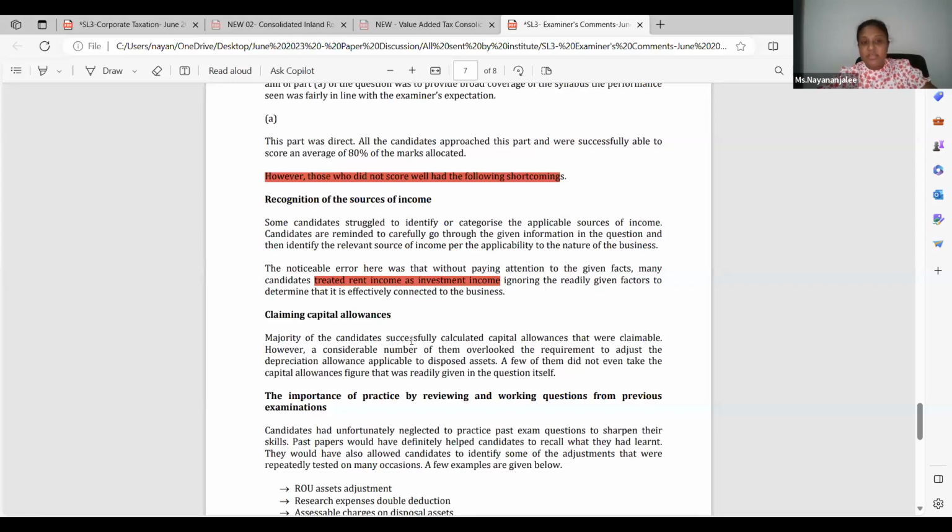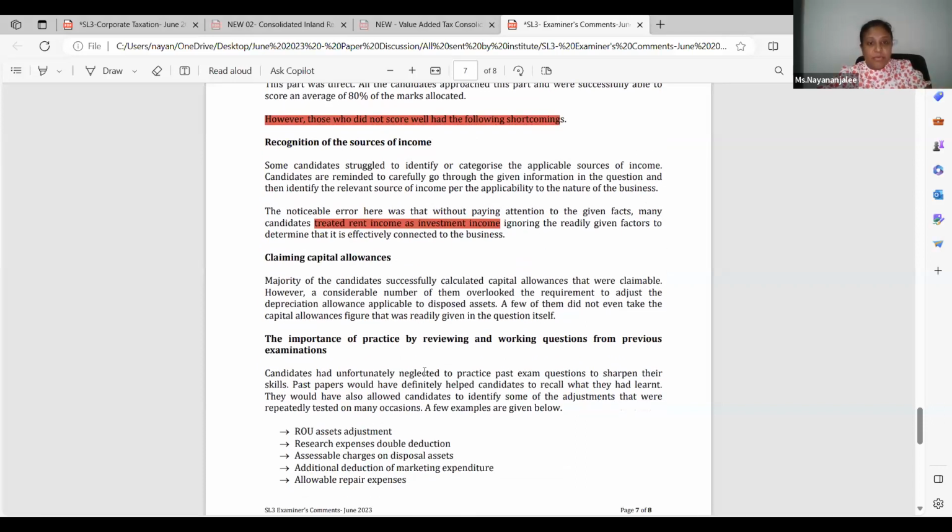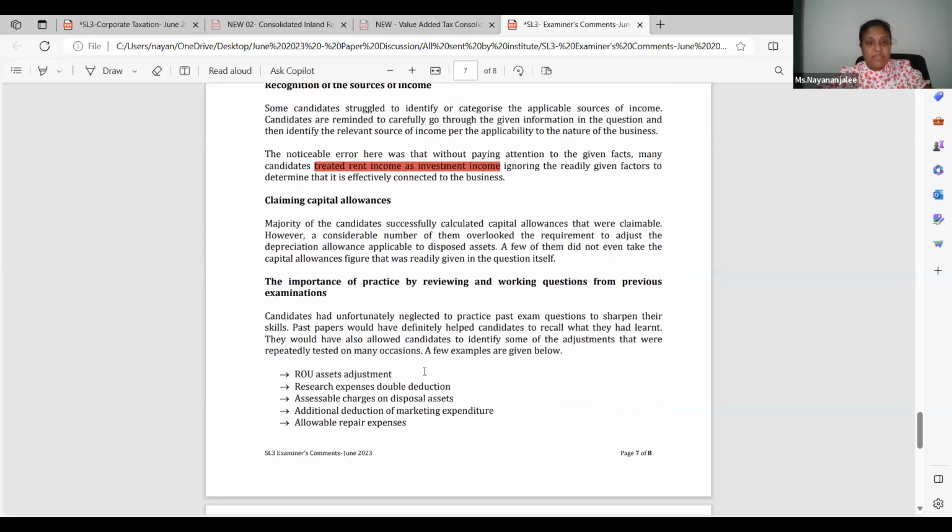Claiming of capital allowances: the majority of candidates successfully calculated capital allowances, so I'm not coming to that. The important factor is reviewing worked questions from previous examinations. Candidates were unfortunately negligent in practicing past exam questions. Don't be negligent this time. That's why I'm always telling you the past question papers are for you.